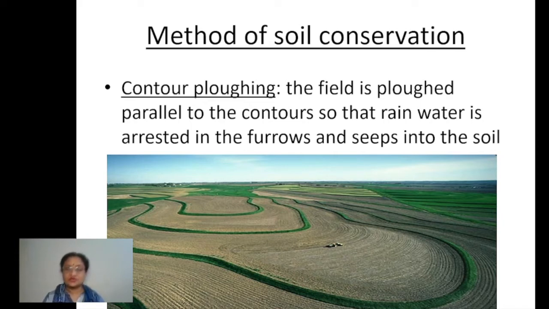So to reduce soil erosion, amongst the different steps we can take under soil conservation, the first step is contour ploughing. Now what is it? Simple, beta.